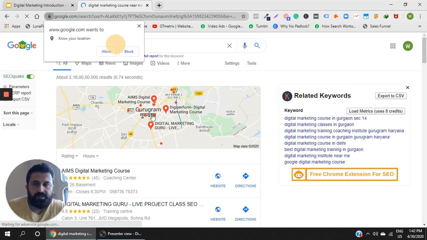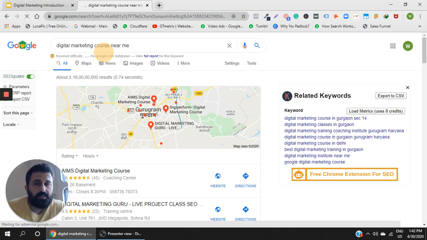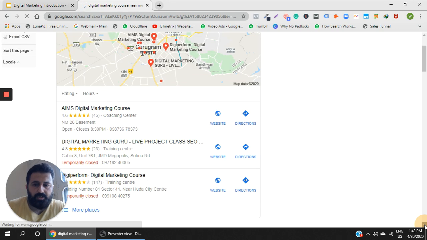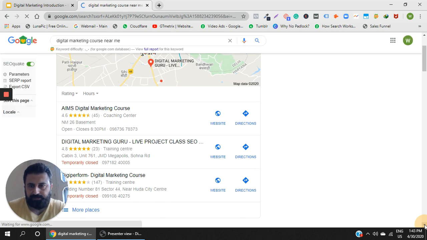As you can see, there is a map coming over here. So these are all the local results. I am based out in Gurgaon, and these results which are coming are all from Gurgaon. Google understands that I am on a lookout for a digital marketing course near me. So these are local results.